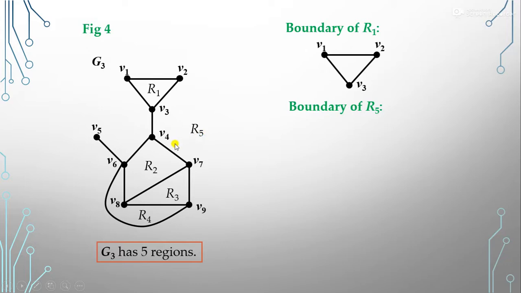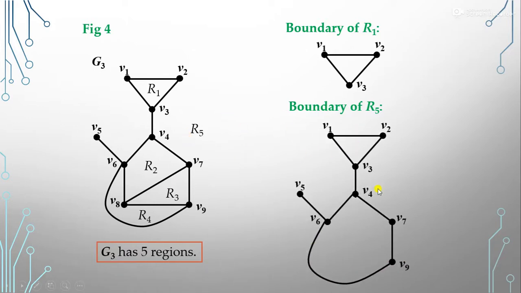It means that out of these vertices and edges in this graph, the boundary of R5 is this one. Out of these figures, these boundaries enclose the region R5. So these are called the boundary of R5.